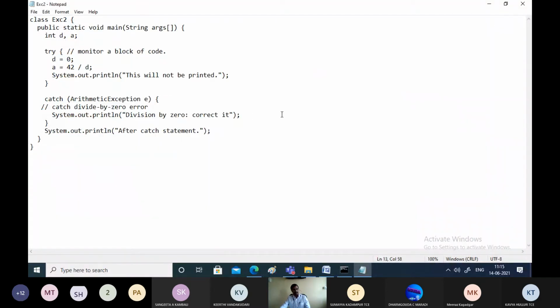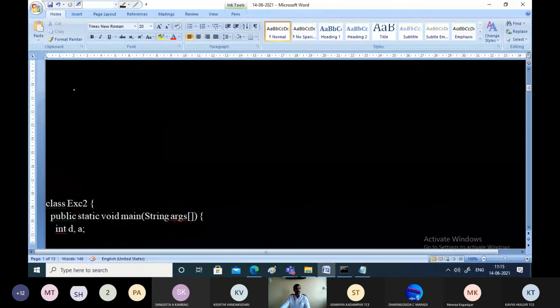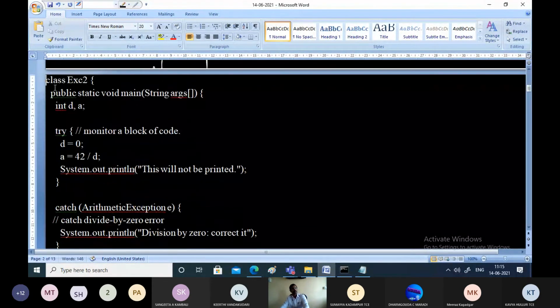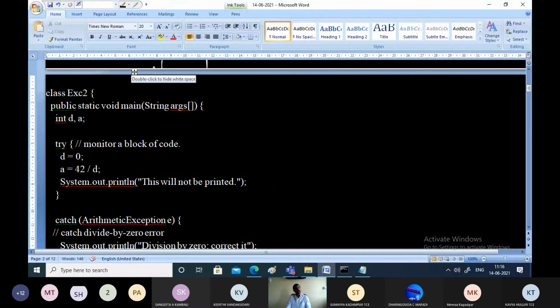Okay, what I was explaining is the same program which has been modified now by including try and catch blocks. So I'll take that program here. Right, the same program has been modified and we are trying to handle the exceptions. So in the main function, as usual the variables are declared. Now this is the try block.